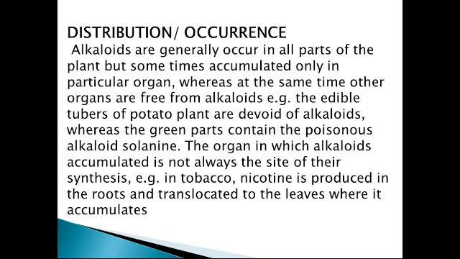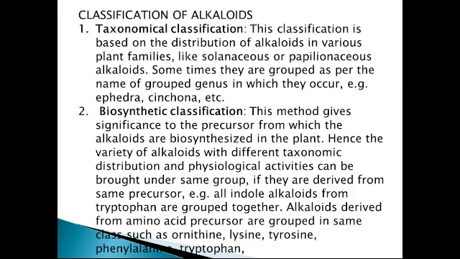So this is about the distribution and occurrence of alkaloid. Now classification of alkaloid. First one is taxonomical classification. This classification is based on distribution of alkaloid in various plant families. So according to the taxonomical classification, means classification according to which order, which family, which genus, all the orders and families which contain alkaloids, they are grouped under one head, that is the taxonomical classification.